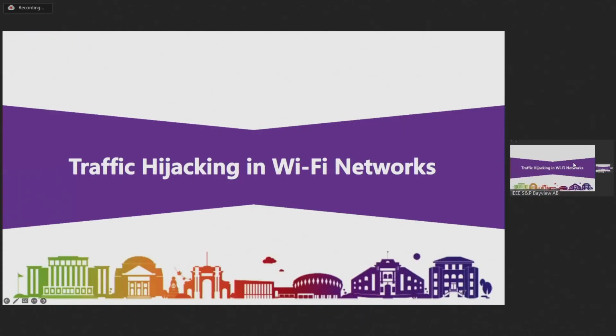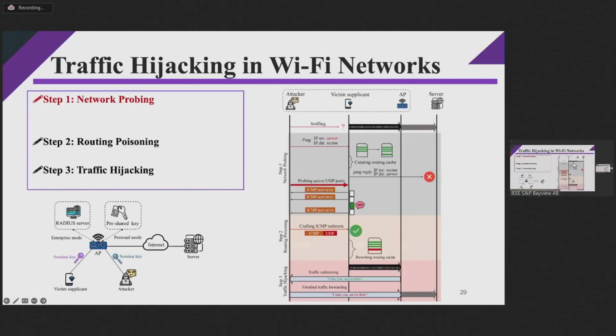So, based on the vulnerability of ICMP redirect, we can launch a traffic hijacking attack in Wi-Fi networks, and the attack can evade the link layer security mechanisms enforced by WPAs. At the beginning, the victim communicates with the protection of WPA mechanisms.